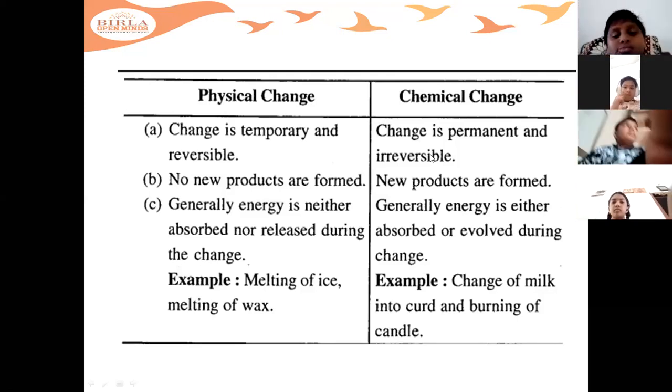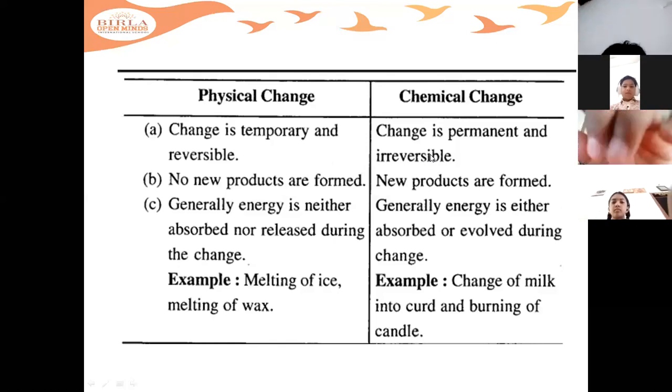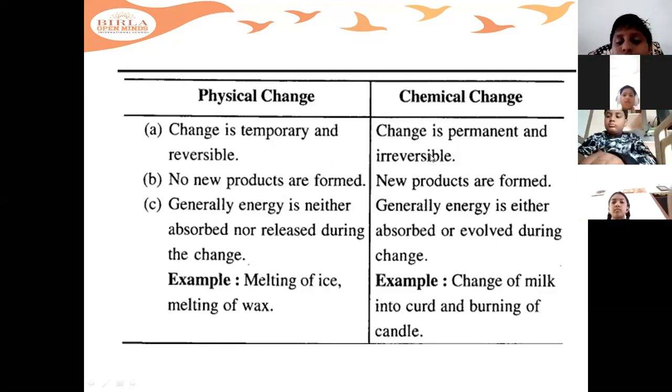Physical changes are generally temporary, and they can be reversible and irreversible. But chemical change is permanent and irreversible. It is not reversible, whereas physical change can be reversible and irreversible.